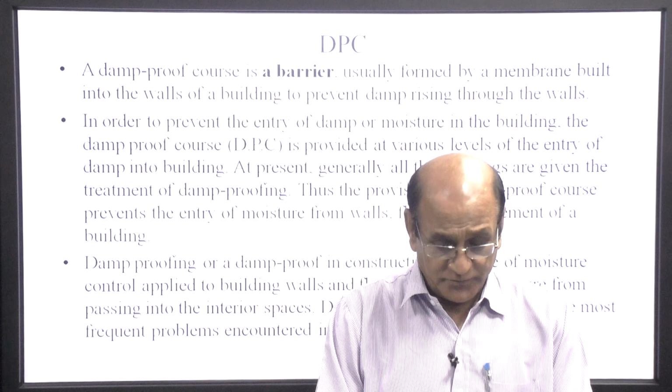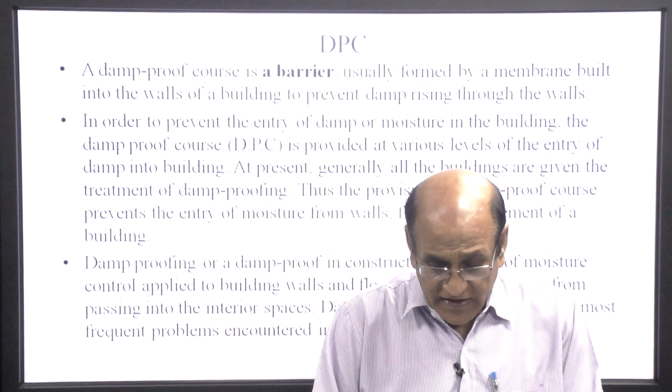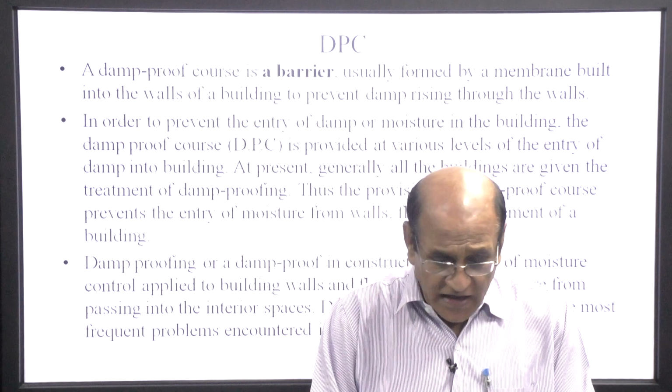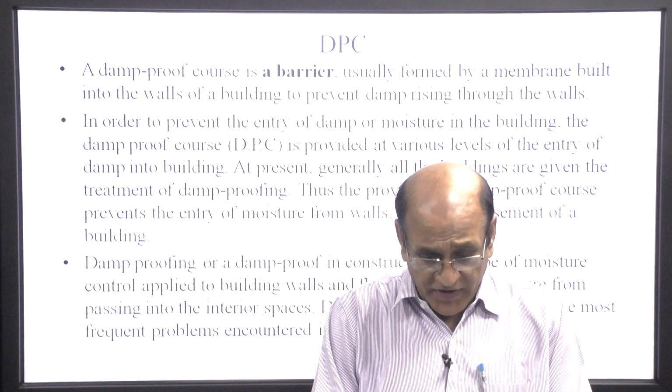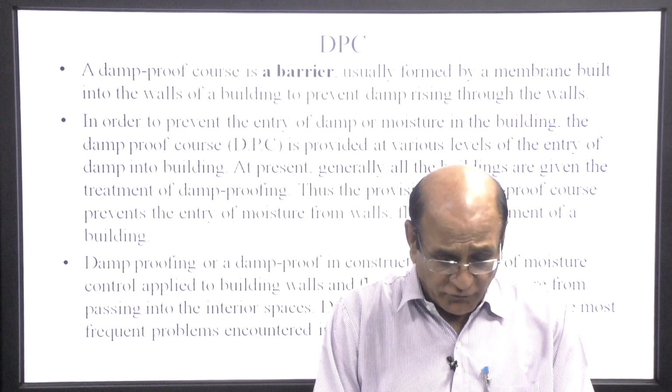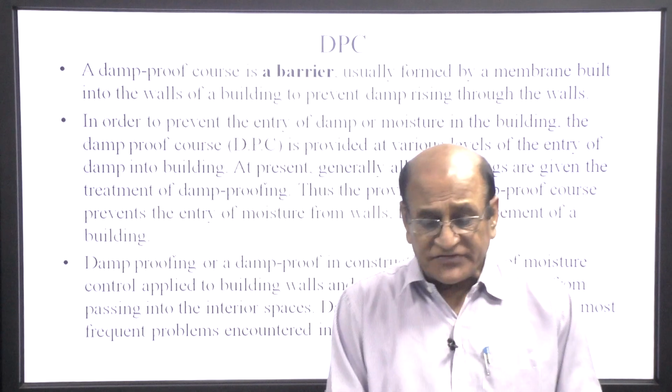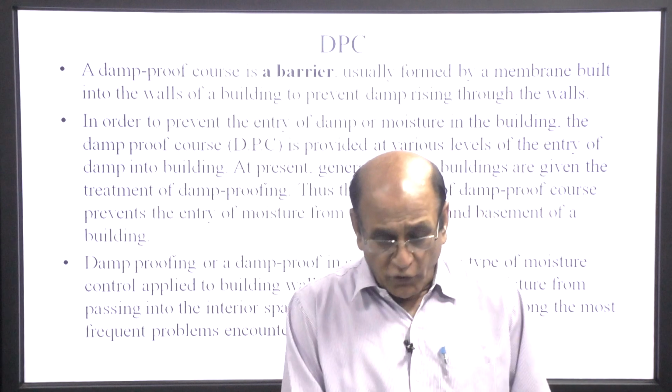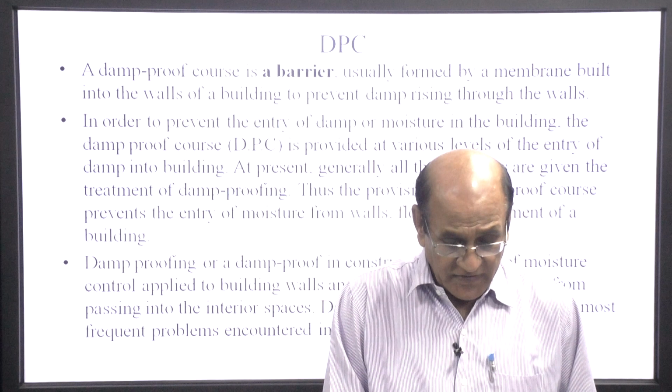At present, generally all buildings are given the treatment of damp proofing. Thus, the provision of damp proof course prevents the entry of moisture from the wall, floor and basement of the building.